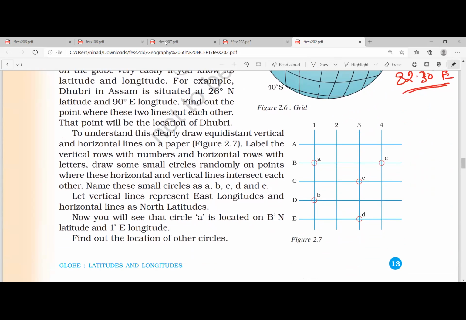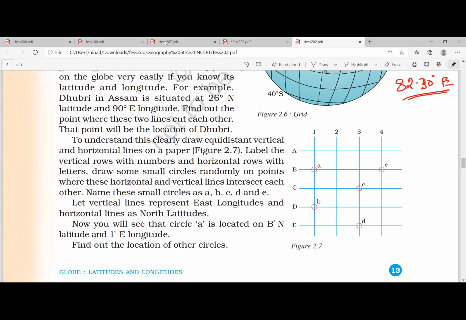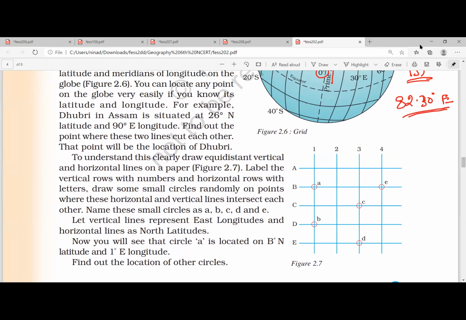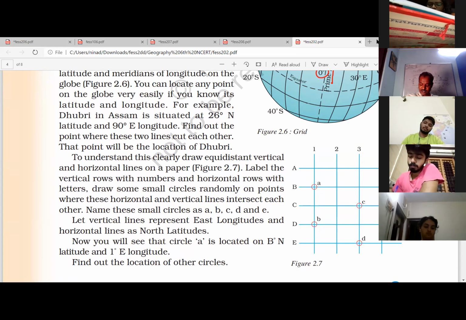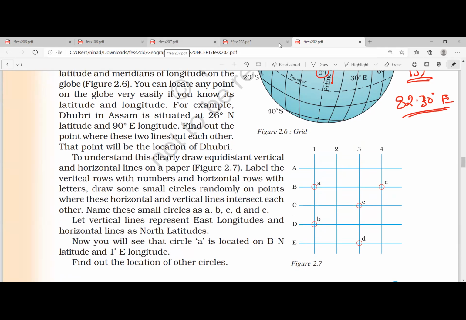Now, what is the usage of longitude? Write down. Longitudes do not provide any information on the climate. However, they are very important for calculating the time of a place. Look at this. This is a grid system. These are longitudes, these are latitudes, by which you can locate a place. They are very important for calculating the time of a place.